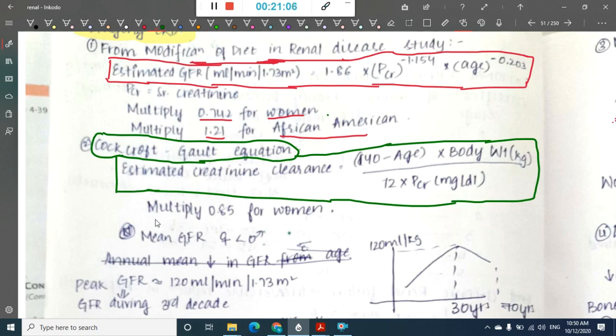For women, you will have to multiply by 0.85.